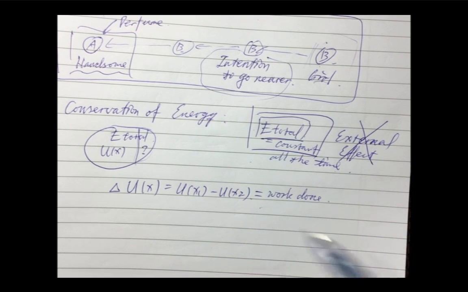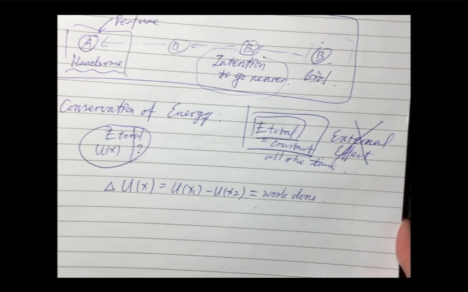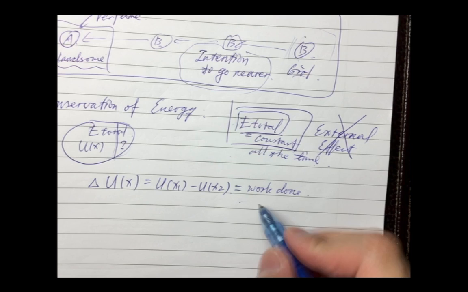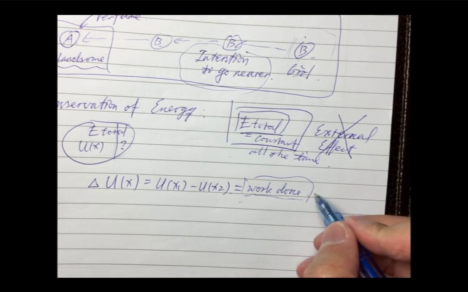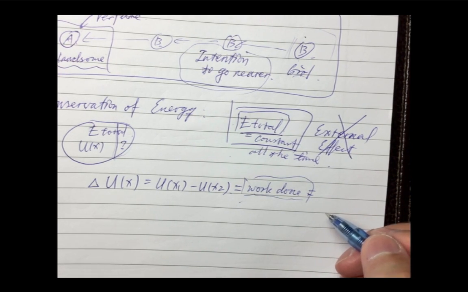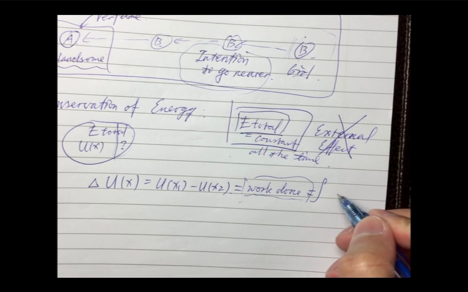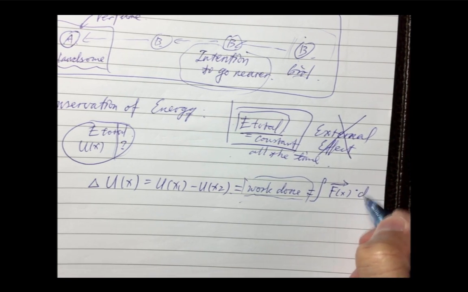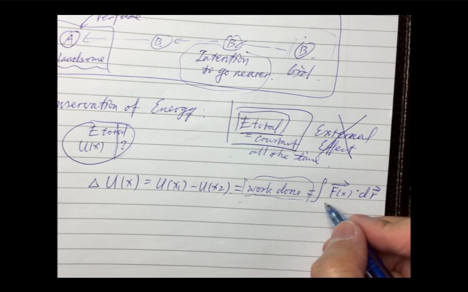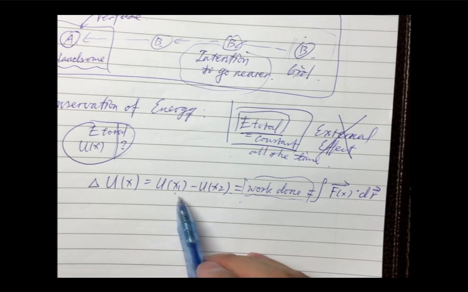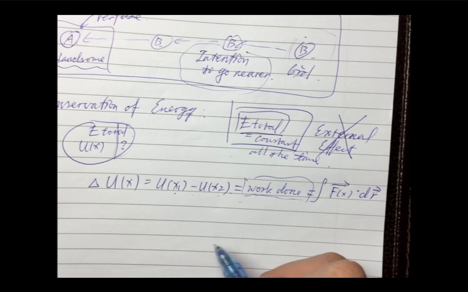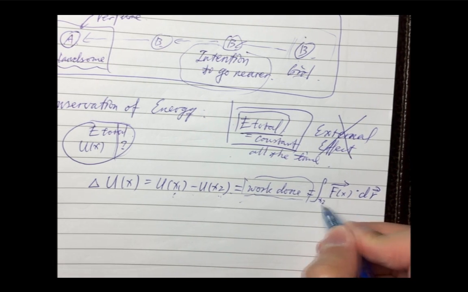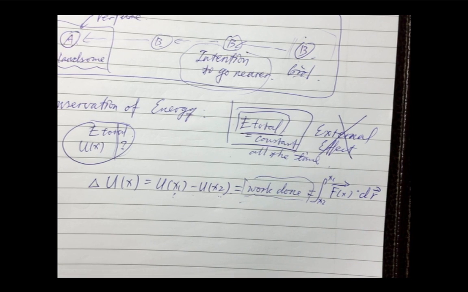Perhaps it's doing positive work or negative work. We don't know either. But in this case, let's expand this work done into the form that we are familiar with. How to write work done? It's the integration of force with the displacement, right? It's from x1 to x2, which means this is the end point and this is the start point. So x2 will be here and x1 will be here.